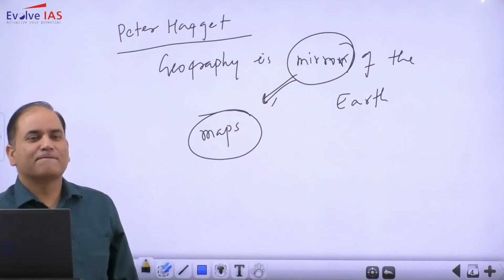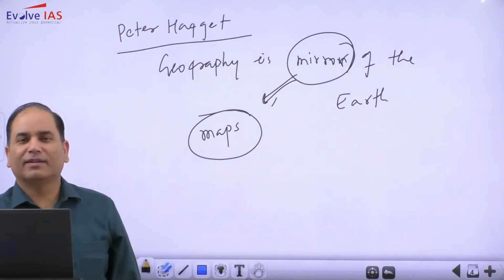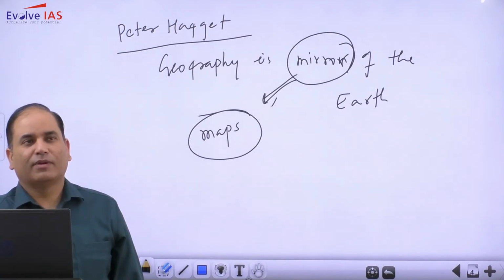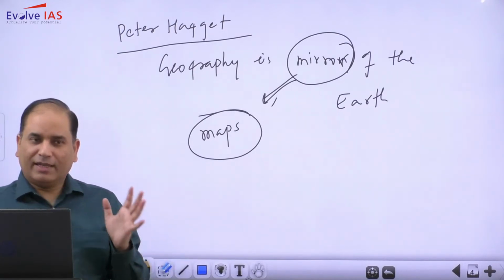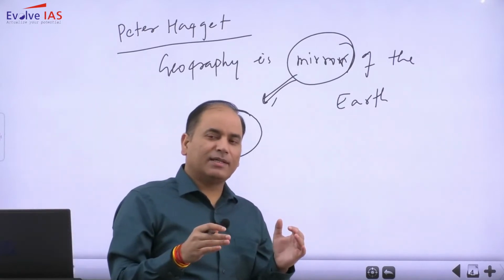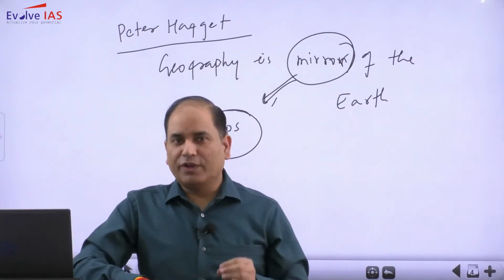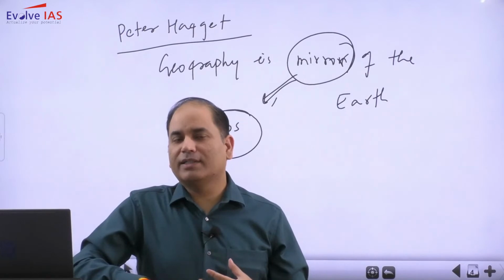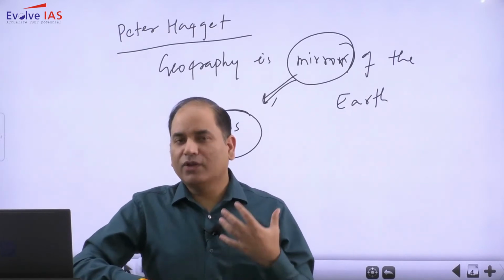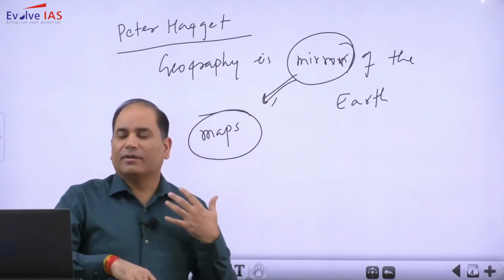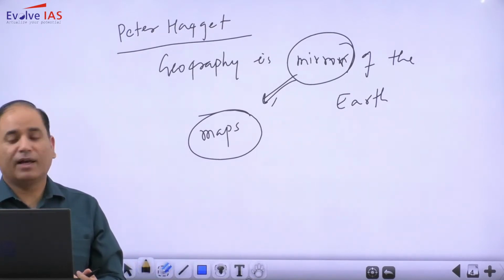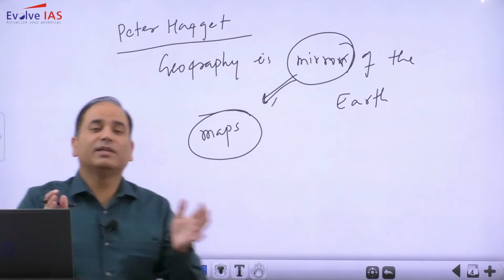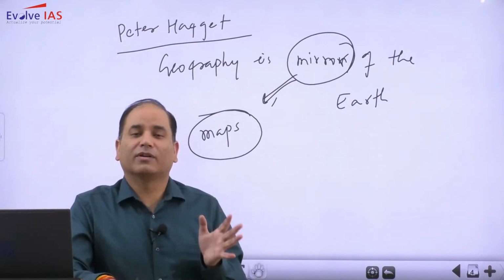To a certain extent, you can understand that for any topic, let's say you are interested in the study of population, if you are not able to draw it on a map, it will not be the subject matter of geography.